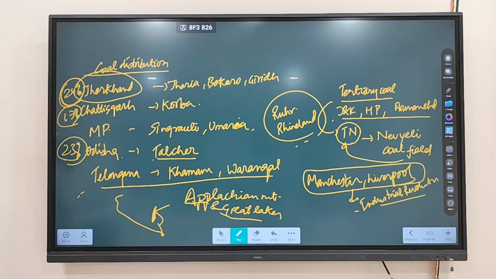Clear? So we just now discussed, India imports coking coal. From where does India import coking coal? From Australia. Australia has good quality coal. India imports coking coal from Australia. Australia exports coal to Japan and China also. So Australia is one of the leading producers of coal. Clear?